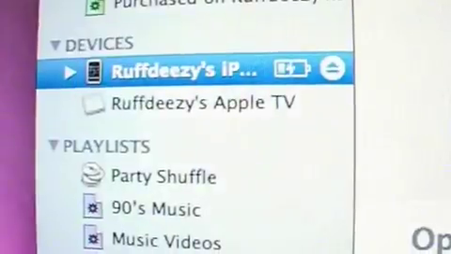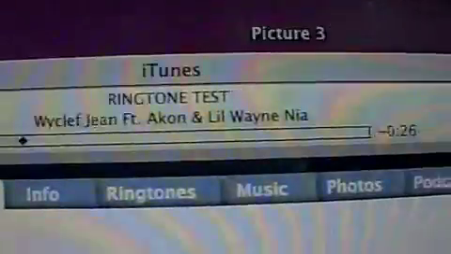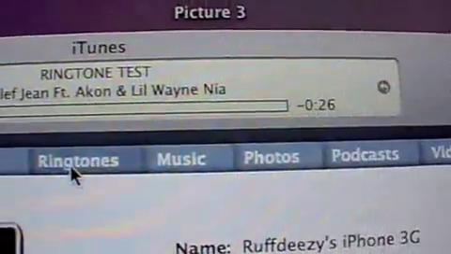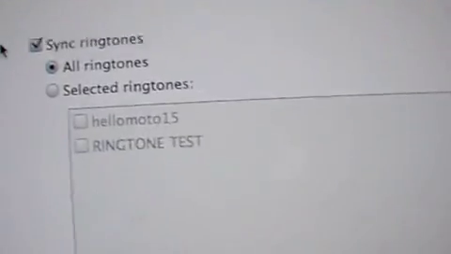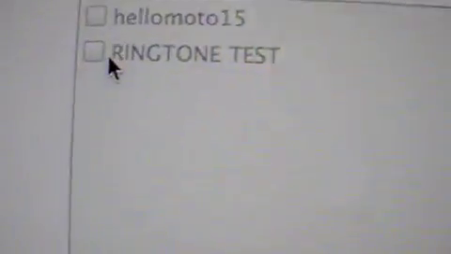Okay, next step. We are going to take our iPhone 3G and connect it to our dock. So we're connected. Now we've shown up here. Now we are going to click on ringtones, and then sync ringtones.